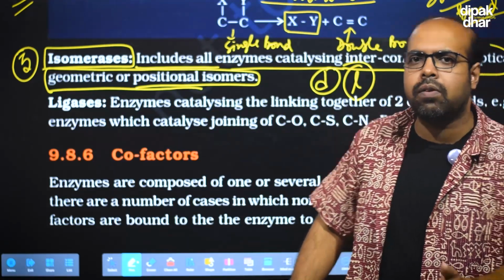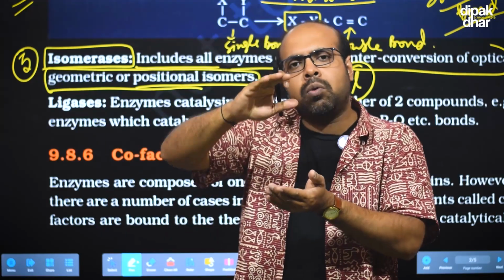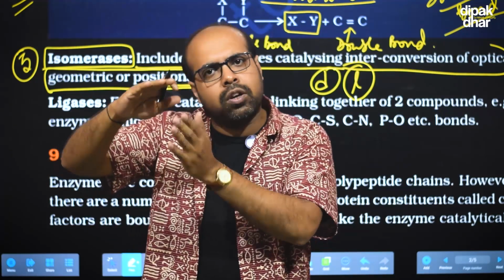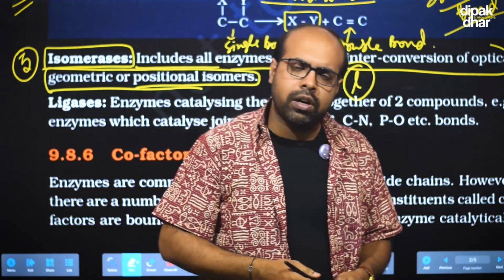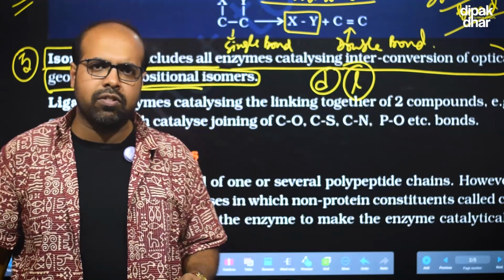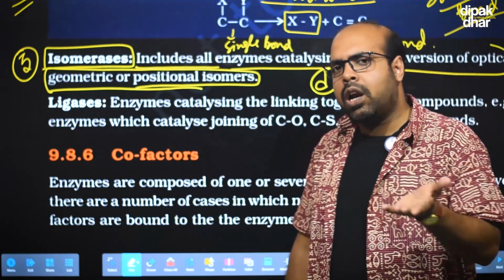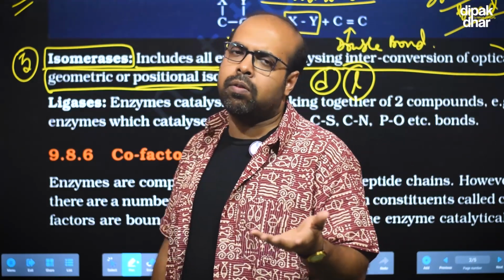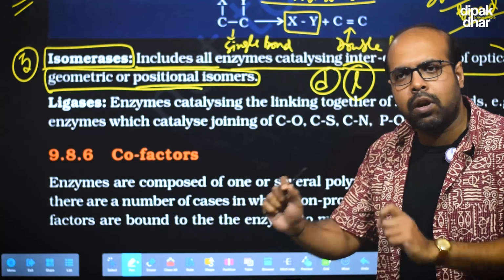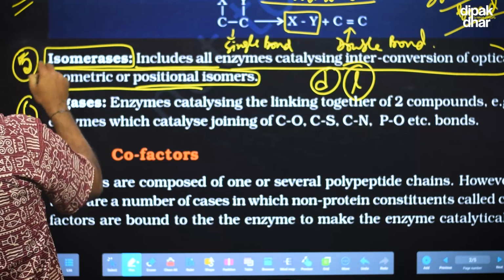D means that wherever plane polarized light is passing through the solution, it will bend the light in the clockwise direction. Then that will be dextrorotatory, and if the plane polarized light is bent in the anti-clockwise direction, then the sugar will be termed levorotatory. So this dextrorotatory or levorotatory optical isomer is produced by this group of enzymes, but they have the same molecular formula.